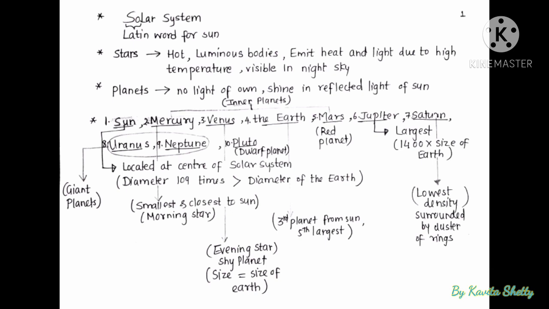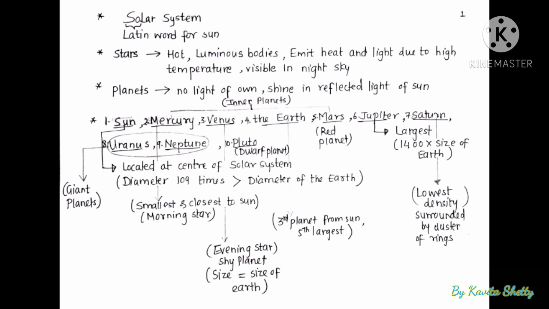The Earth is the third planet from the Sun and the fifth largest planet where life exists. Mars is also called red planet. Jupiter is the largest planet and its size is 1400 times the size of Earth. Saturn is the planet having lowest density and it is surrounded by a cluster of rings.